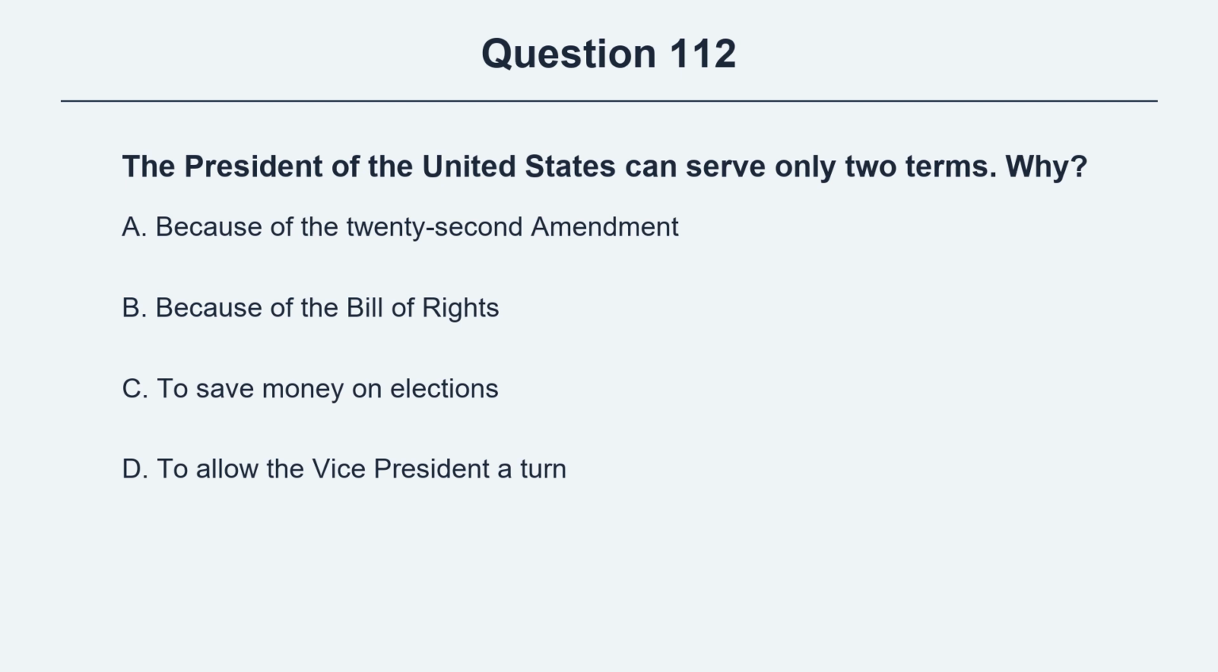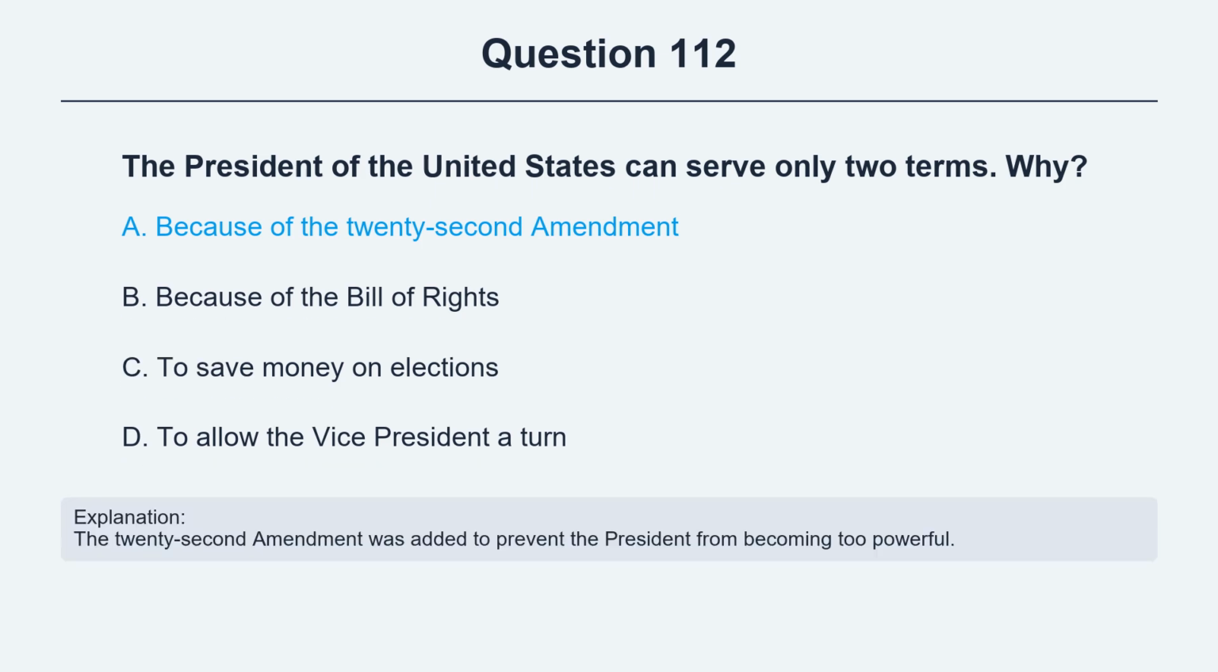Question 112. The President of the United States can serve only 2 terms. Why? Option A, because of the 22nd Amendment. Option B, because of the Bill of Rights. Option C, to save money on elections. Option D, to allow the Vice President a turn. The correct answer is option A, because of the 22nd Amendment. Explanation: The 22nd Amendment was added to prevent the President from becoming too powerful.